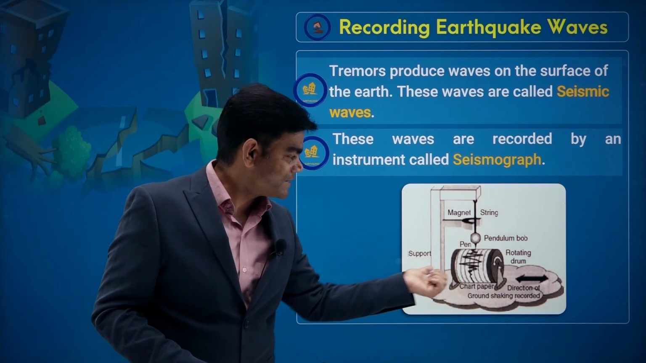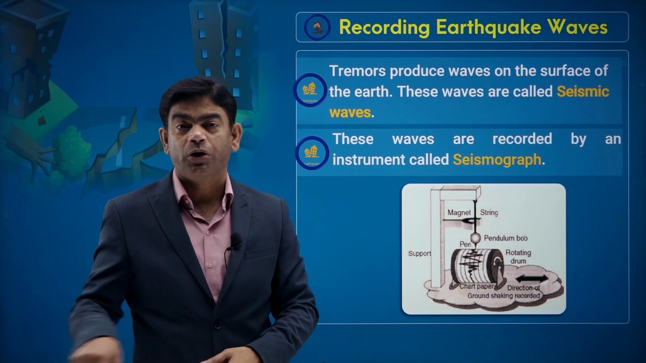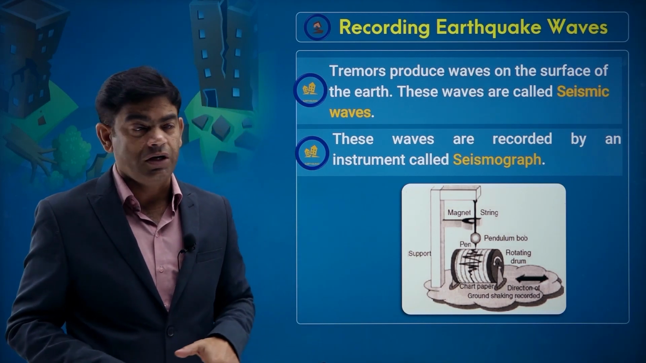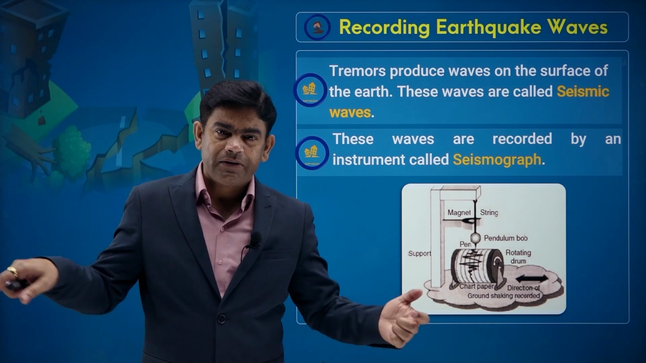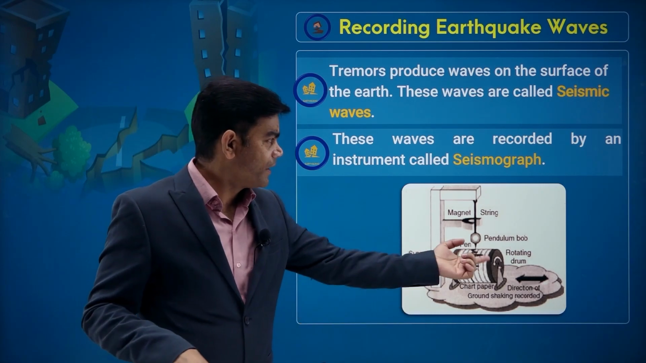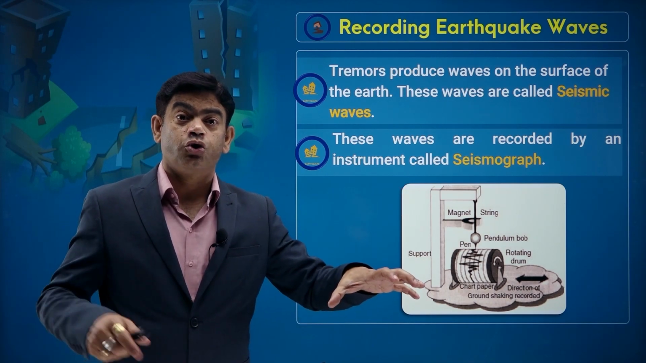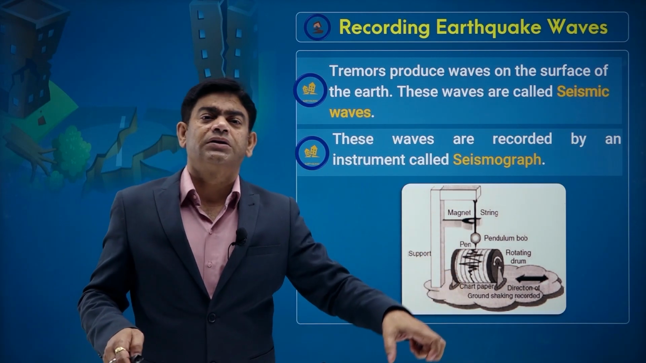You can see over here a zigzag line happening. It depends upon the vibration. The more the intensity of the earthquake, the more the vibration is going to be, and you get a bigger zigzag. So by this you can record where the earthquake took place, at which location of the earth.